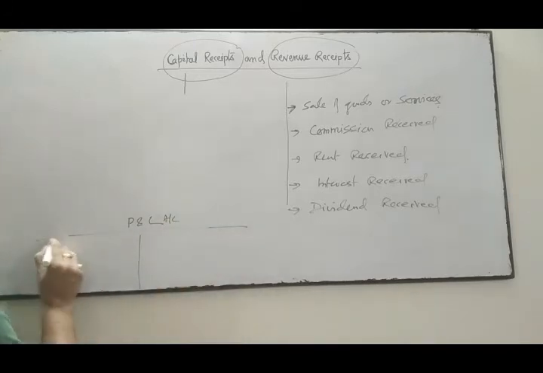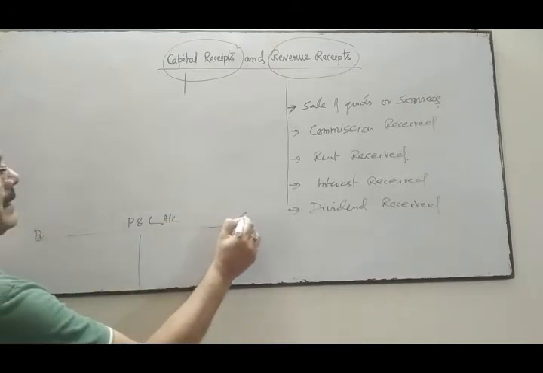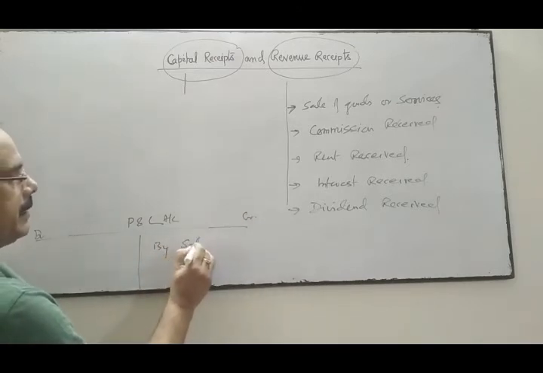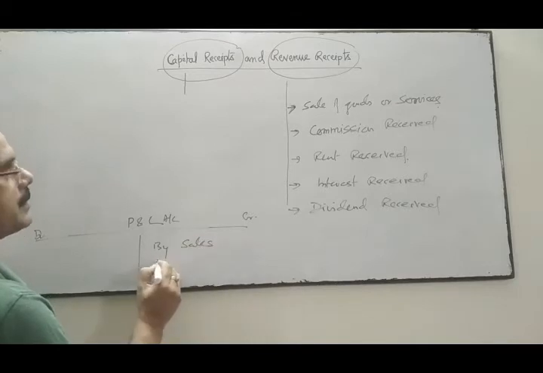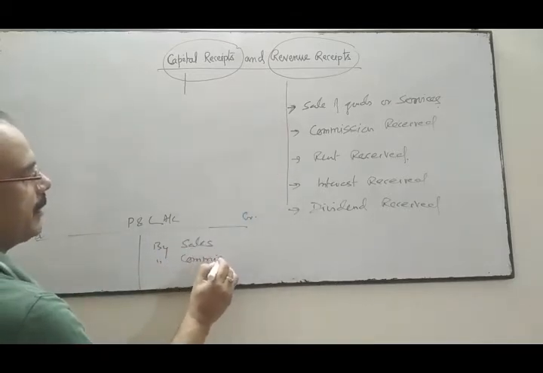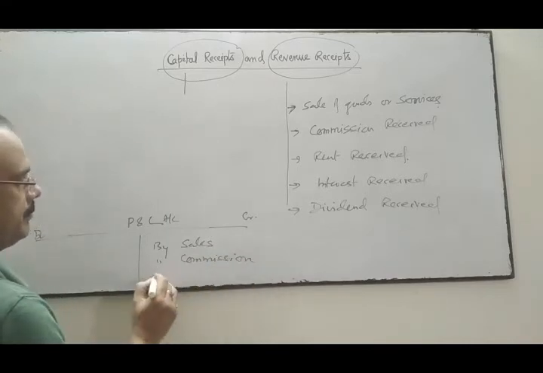There are two sides, debit and credit. These receipts are shown in the credit side. Sales, sale of goods, commission. These are our income, revenue income.